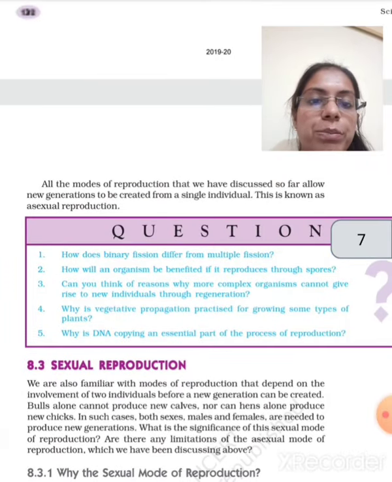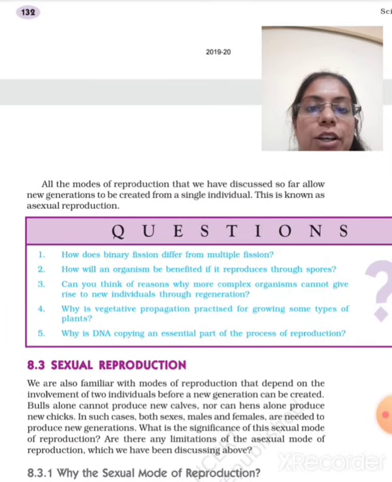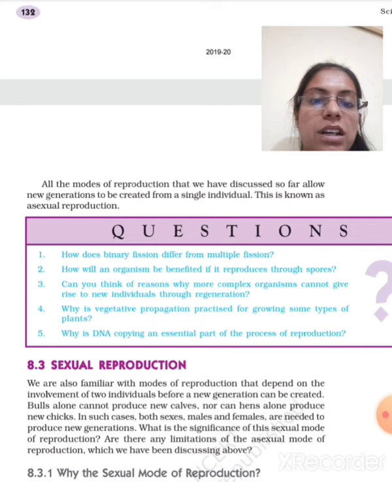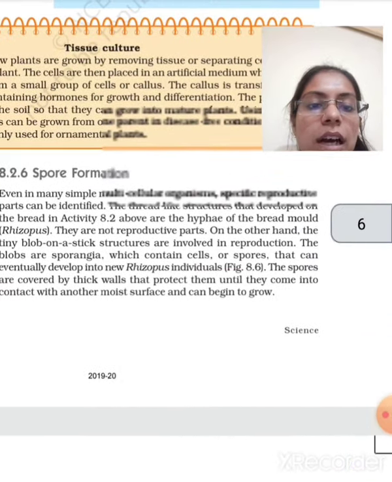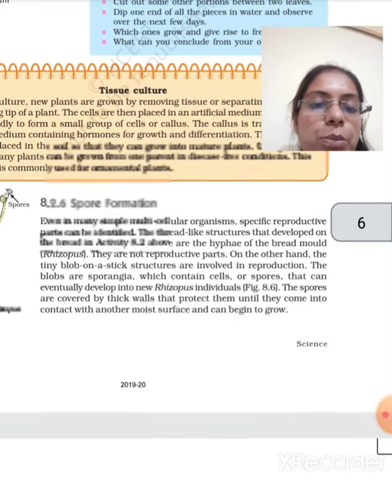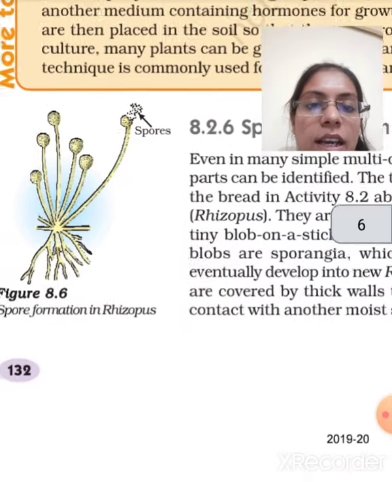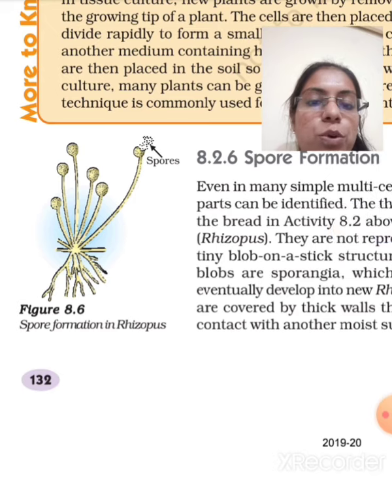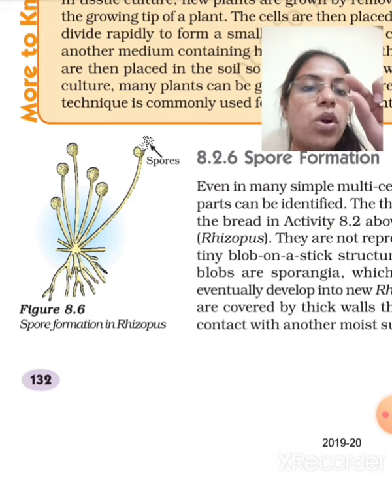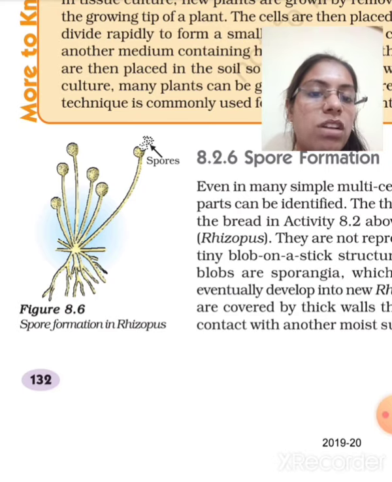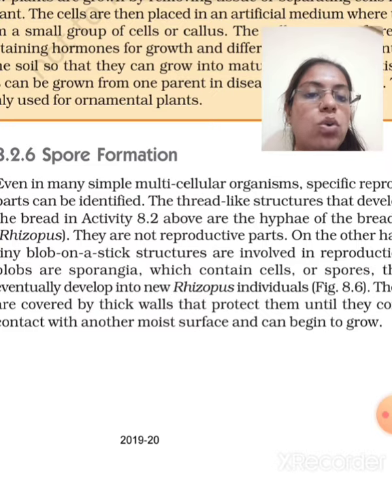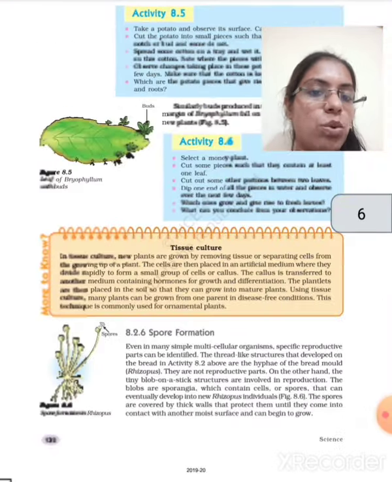All the modes of reproduction that we have discussed so far involve a new generation being created from a single individual, and that is asexual reproduction. Clear? If we talk about spore formation, see the figure given for spore formation in Rhizopus. One bulb-like structure is there, that is the sporangia, covered by a wall. Once that wall breaks, the spores will come out onto a moist surface and they will grow into a particular organism. That is spore formation.